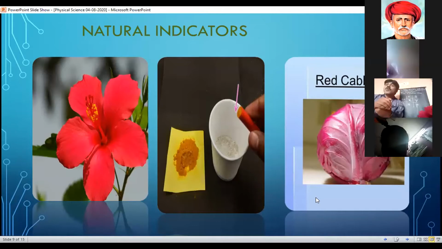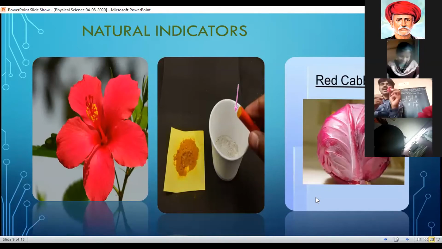Turmeric powder, red cabbage, mango leaf, oleander. Oleander means ganner pulu. Okay. So these are all used to identify the acids and bases. How can we identify? For example, you observe one activity here.